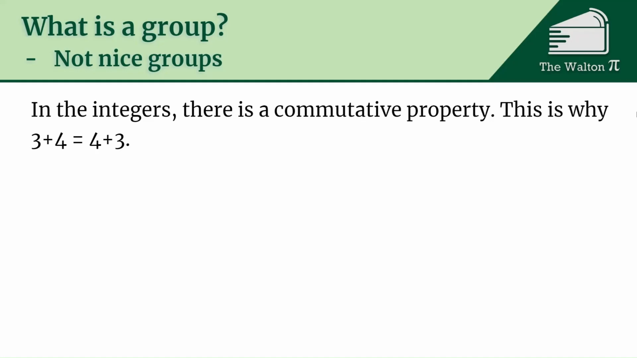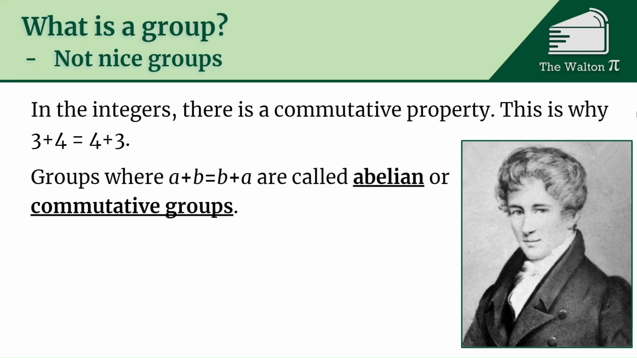Okay, so in the integers, we have a commutative property. That means 3 plus 4 is the same as 4 plus 3. It doesn't matter the order you do it. And so groups where A plus B is always B plus A, those are called Abelian groups or commutative groups. They commute, they go back and forth. It doesn't matter the order. And they're named after this handsome fellow that's pictured here. His name is Niels Abel. And so that's why these are called Abelian. Everyone just calls them Abelian.